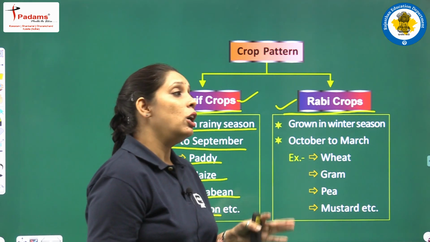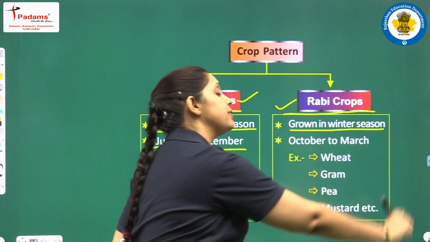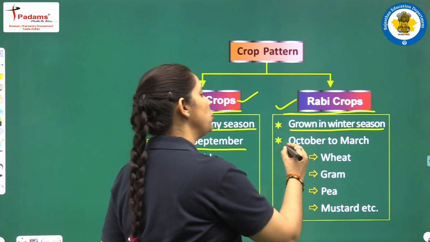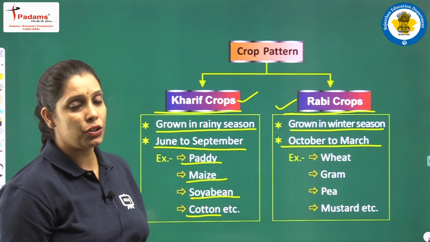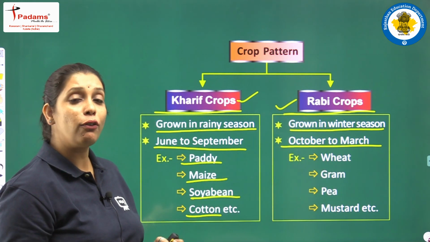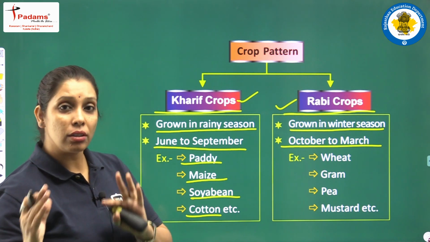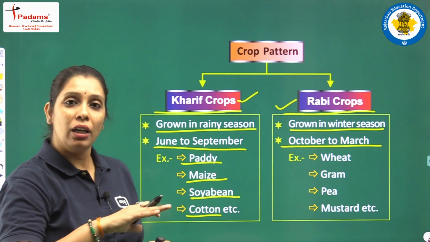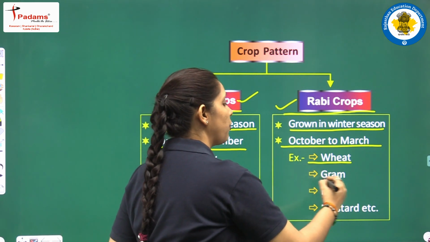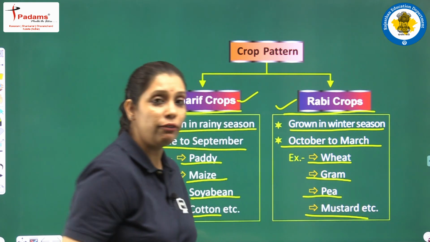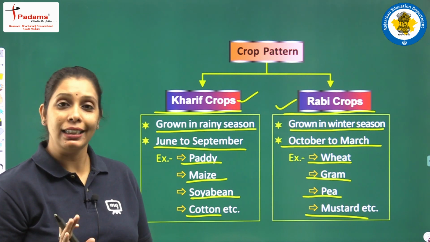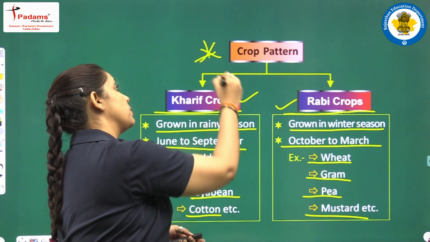In the same manner, the crops which grow in winter season, and winter season का time period क्या होता है? It is between October to March, and the crops which are grown in that time period, याद कीजिए, you have to always correlate the crops with your life. आप देखिए कि हाँ उस टाइम क्या क्या उगता है. Yes, wheat, gram, pea, mustard. Fine. These are the examples, and students, you must learn the examples. It is an important question for your exams.